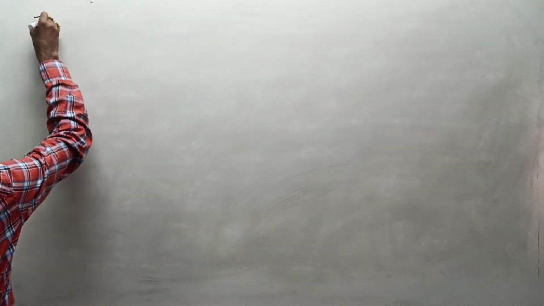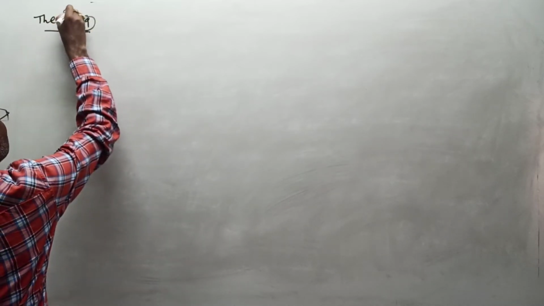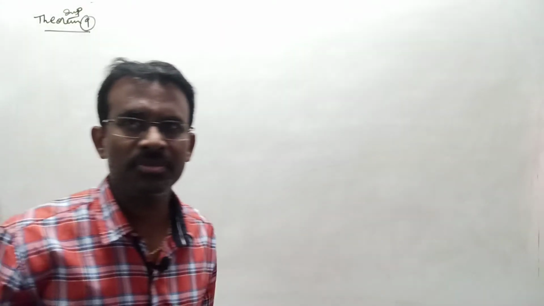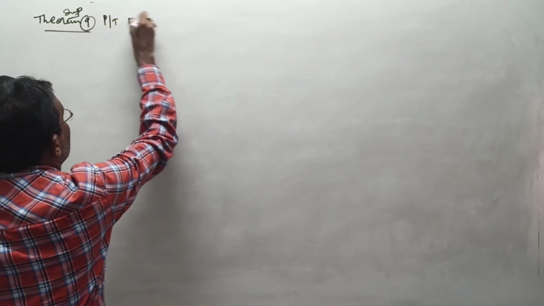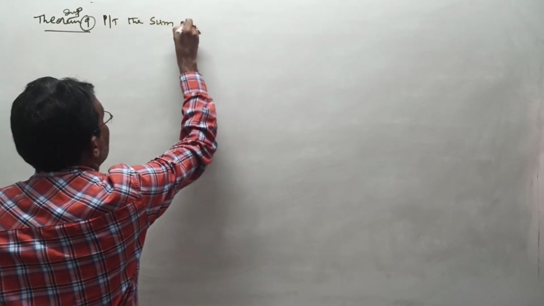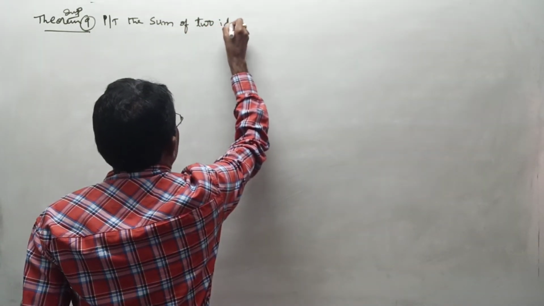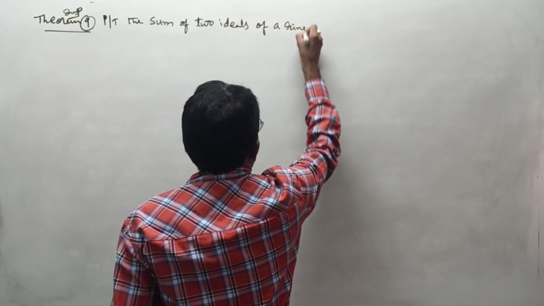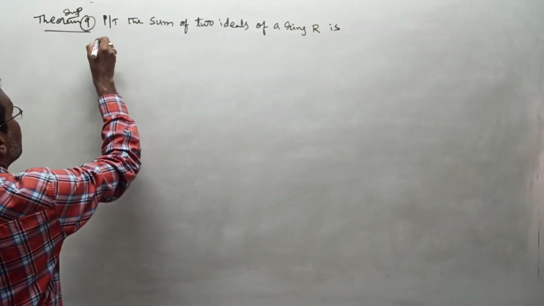Now let us see theorem number 9. All are important, as I said. Every theorem in this ideals chapter is very important. It proves the statement: the sum of two ideals of a ring R is again an ideal of R.